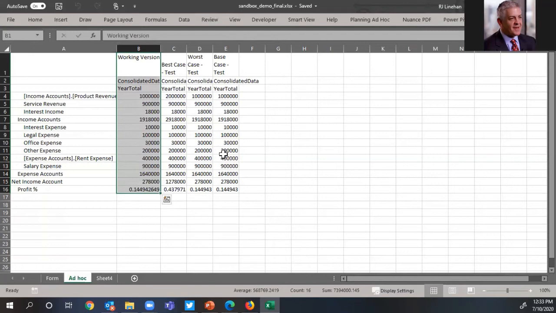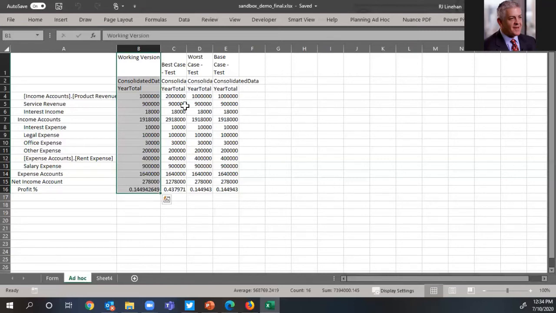Let's discuss what's realistic. Is it the best, worst, or base case? So it's a very simple example, but hopefully you'll understand the benefits of being able to leverage the sandboxes and use the information to easily do comparative analysis of your different scenarios so that you can have that conversation with the users.